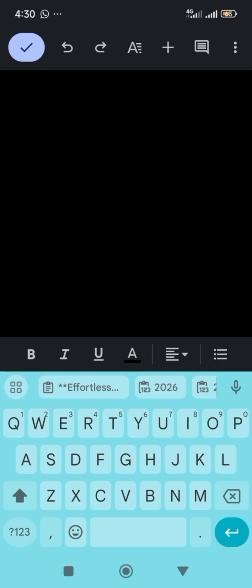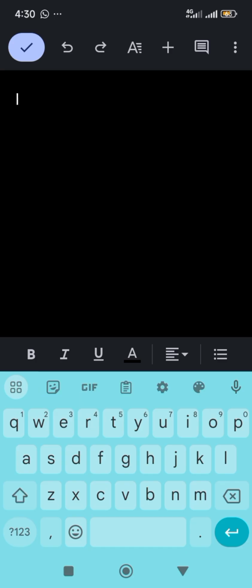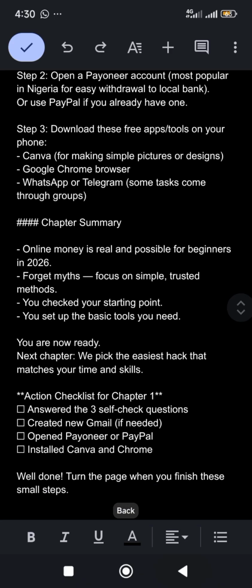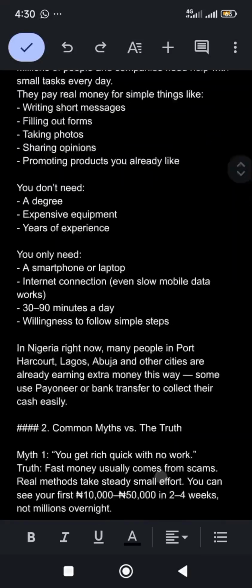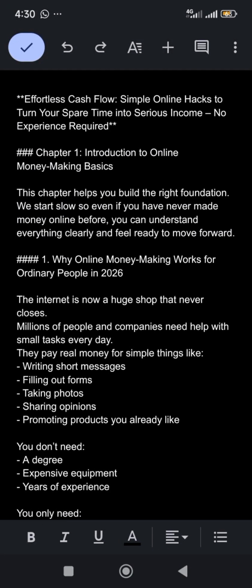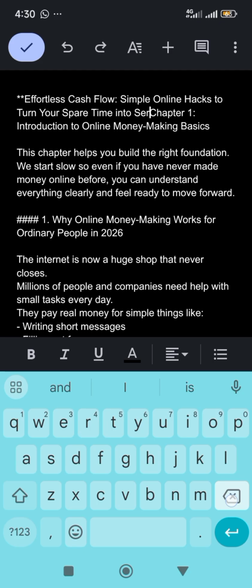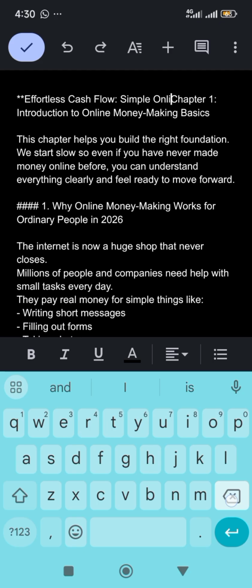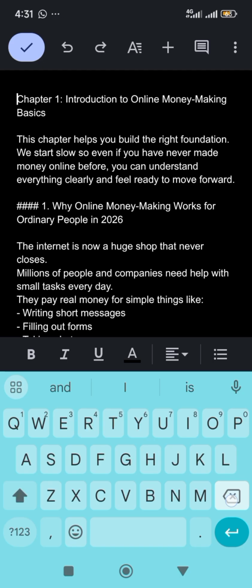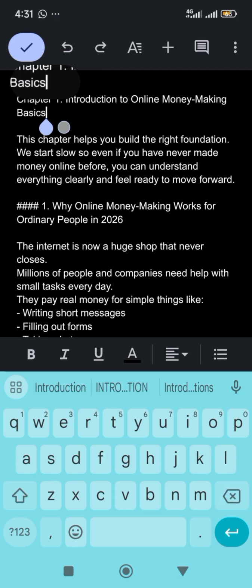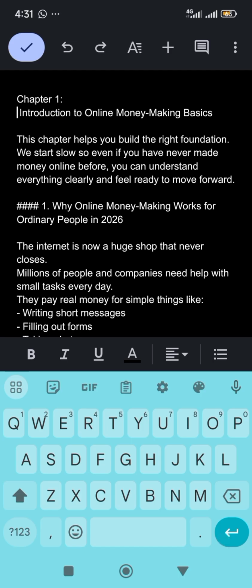What you've copied from Grok or any chatbot you used, you just tap, it will appear here simply. Very simple to do. Then you start doing your editing and everything. I'm just going to show you how to run through a few of the editing processes. Like I said, if you are conversant with Microsoft Word, then this tool will not be that hard for you.